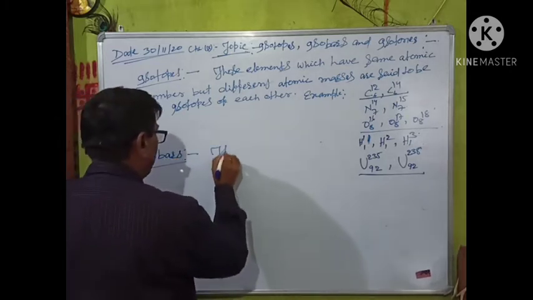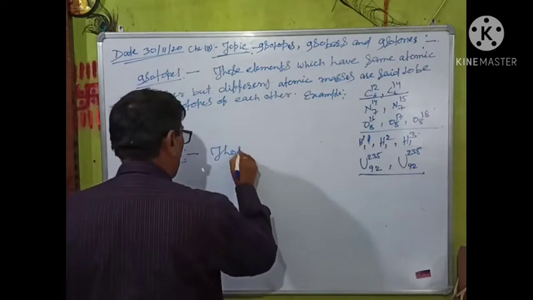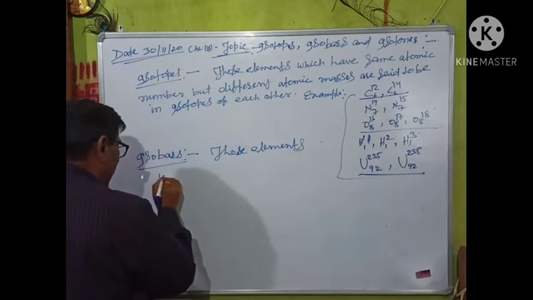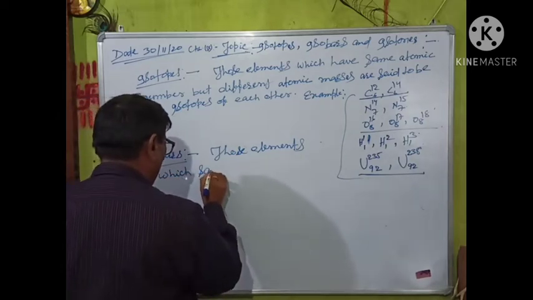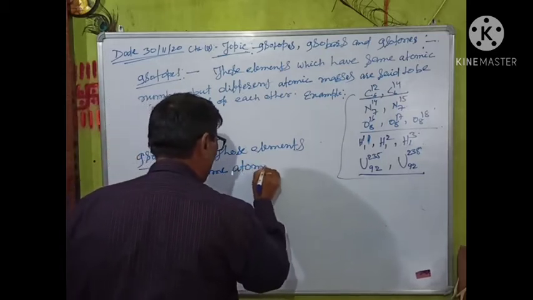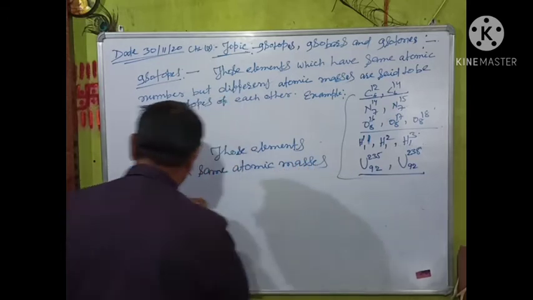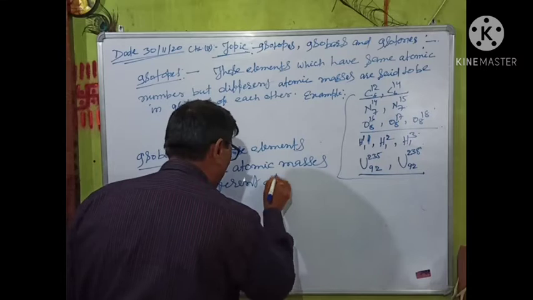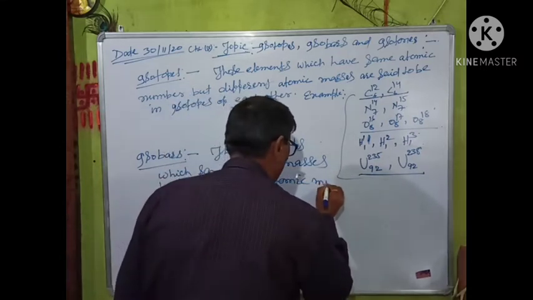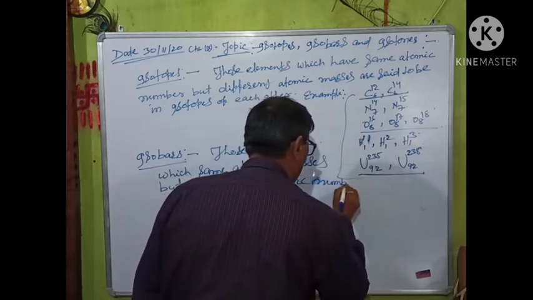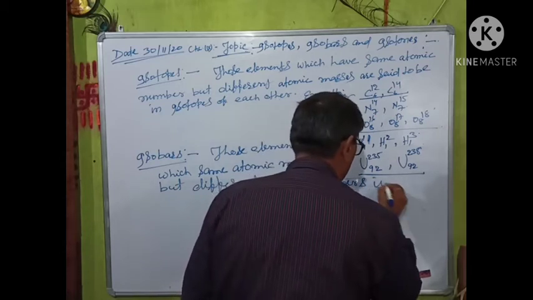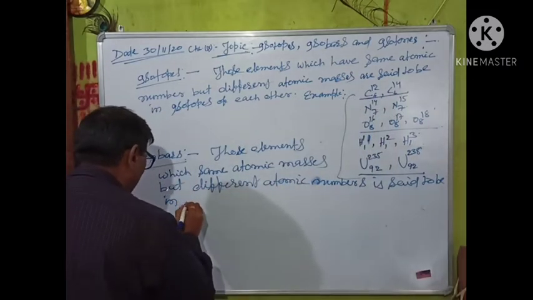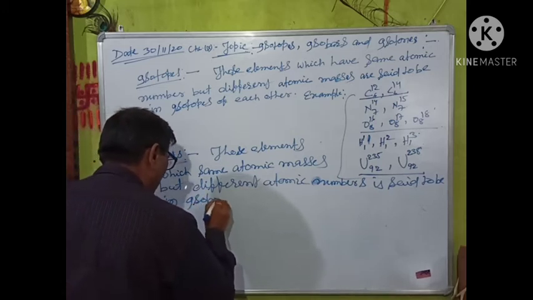Isobars: those elements which have the same atomic masses but different atomic numbers are said to be isobars of each other.